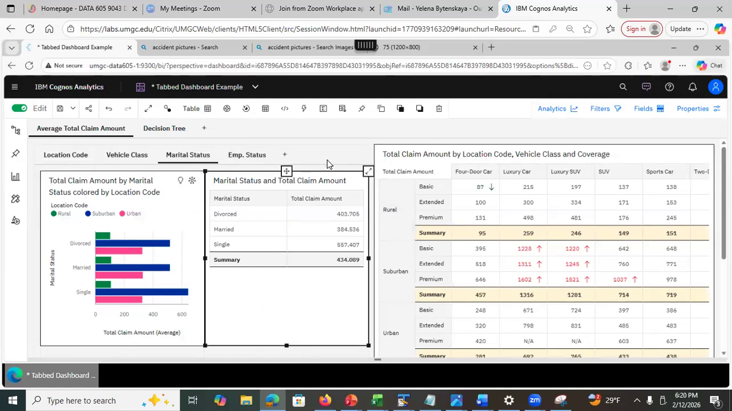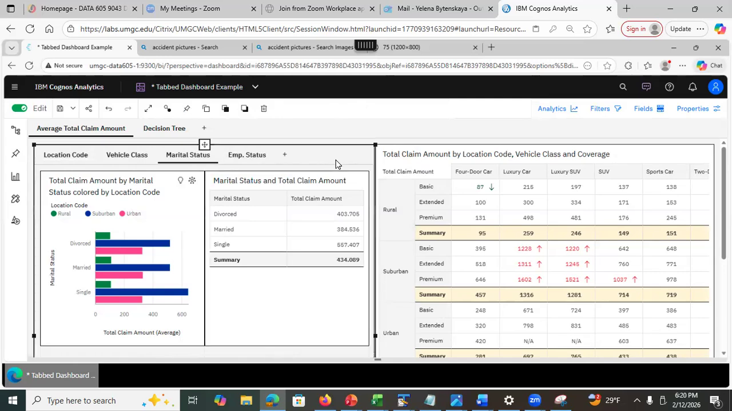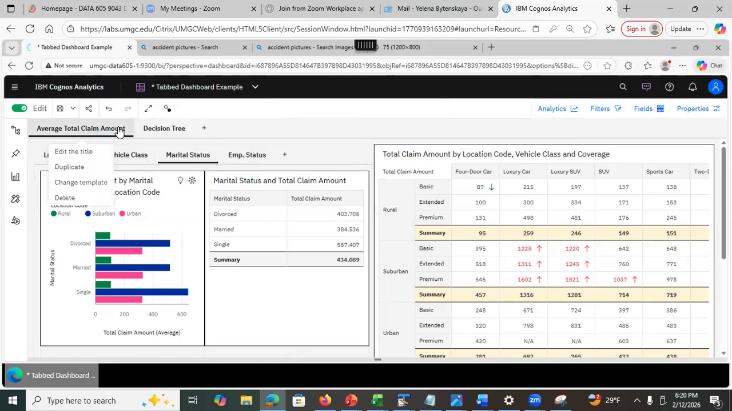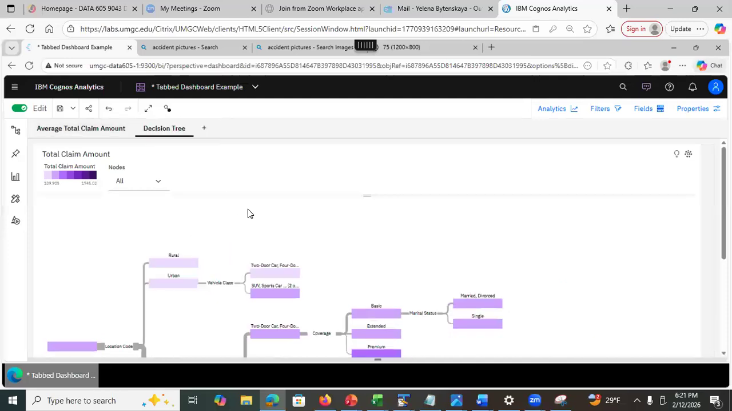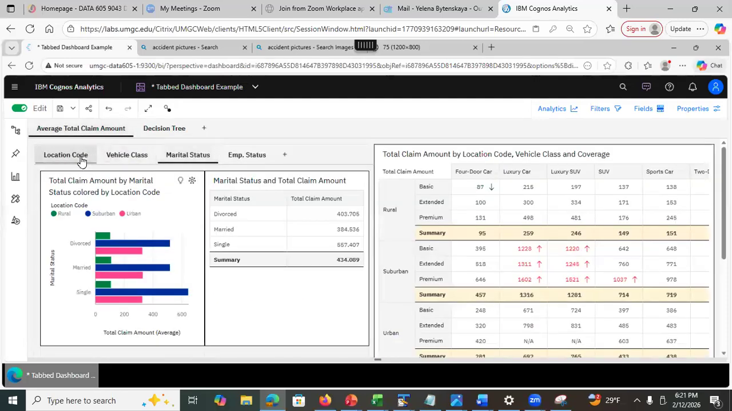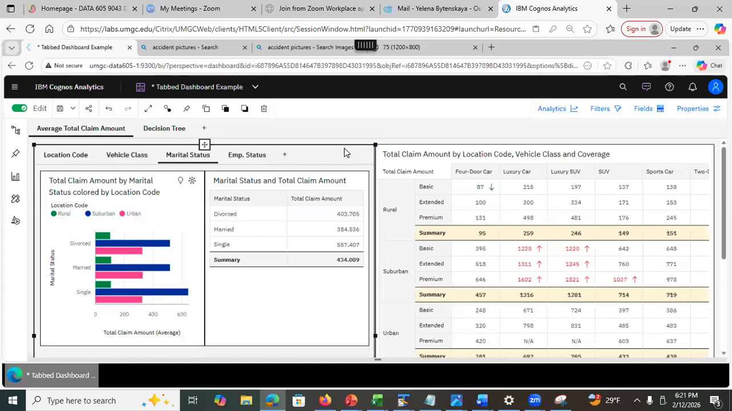See, this tab dashboard is on the same tab as this total claim by location visualization. This total claim by location and vehicle class, those are on the same tab of the main dashboard. This thing here is nothing but a nested dashboard, and you may have up to 3 levels of nesting. The outer dashboard has 2 tabs, average claim amount and decision tree. On the first tab here, the layout is only 2. Remember, there was a layout where you have 2 panels. That's what I selected here.